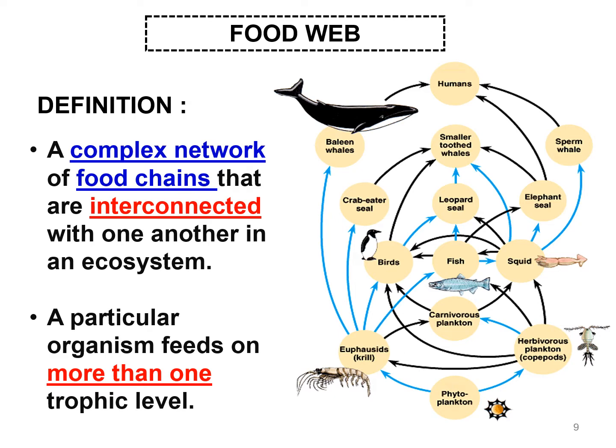Why is a food web more realistic? Because a particular organism feeds on more than one trophic level. For example, an omnivore like human. Humans can become the first consumer, for example, when we eat mustard or spinach. And then we also become a carnivore. We are omnivores, so we become flesh eaters. We eat the chicken.